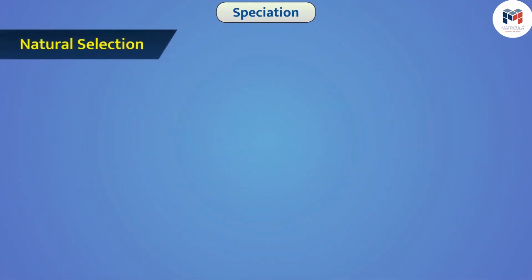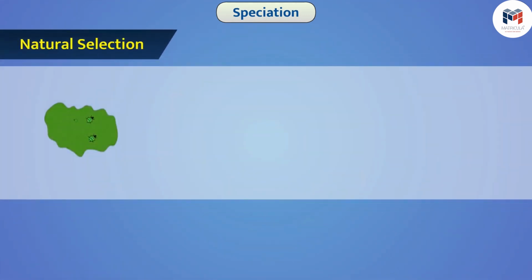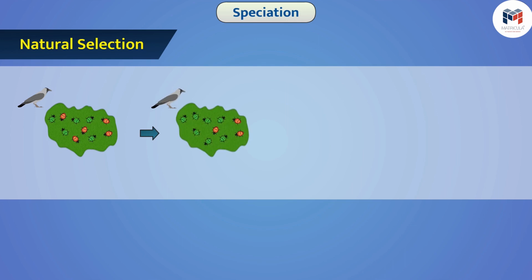Natural selection. There are variations in the population of an organism. Many changes occur in the environment of the organism. In such a changing environment, only those organisms survive that are well adapted to it. Those organisms which do not have favorable adaptations get slowly eliminated.